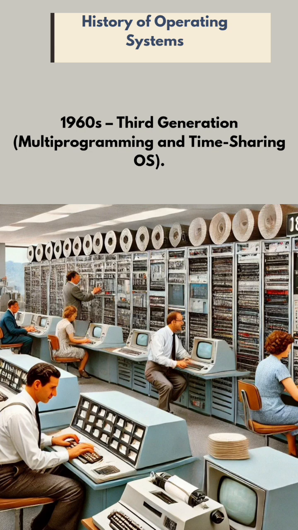Then in the 1960s, the third generation of computers were using multi-programming and time-sharing operating systems. What is this multi-programming? Multi-programming is nothing but at a single time, multiple programs were executed. This was introduced by Bell Labs in 1969. In second generation computers, a single program used to run at a single time. But when it comes to the third generation of computers, multiple programs were running. And time sharing operating system. Time sharing is nothing but multiple users using the computers simultaneously.